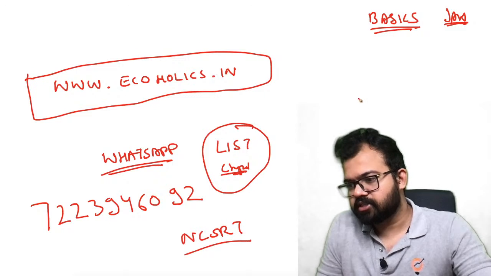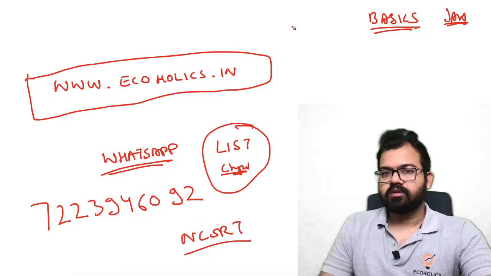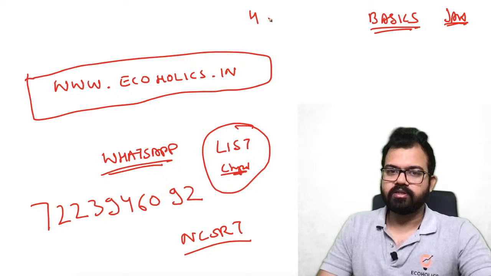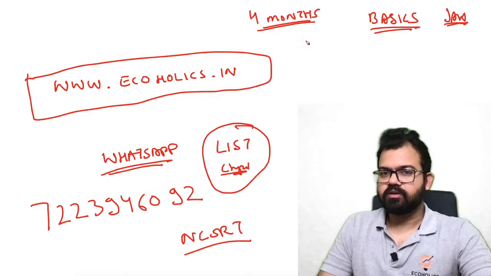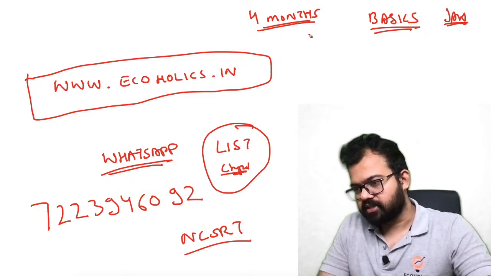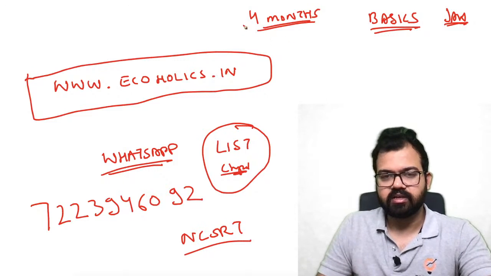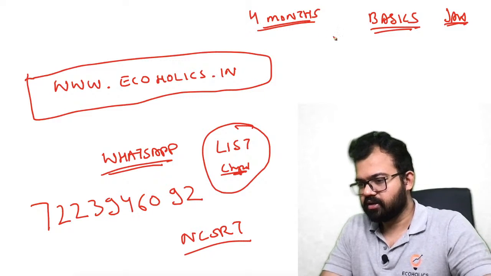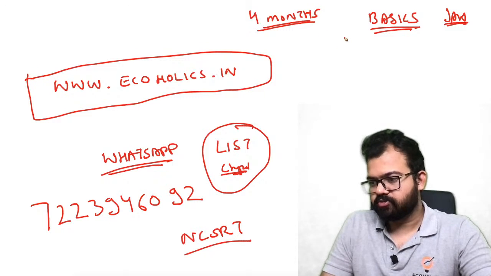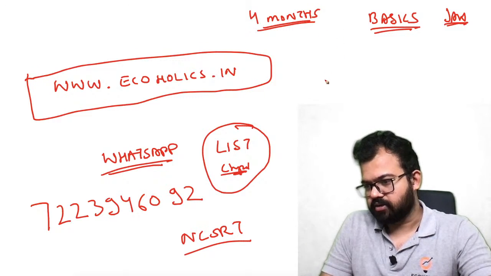Yeah, Nitya, the next batch will be a course of 4 months. Validity would differ according to the batch. It's almost 6 months to 1 year, depending on the type of subscription that you would like to take.